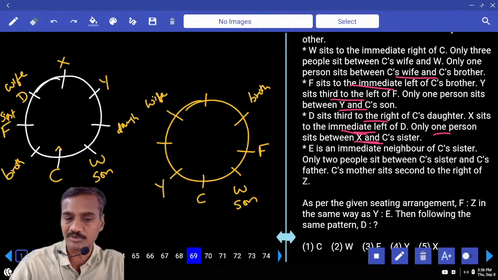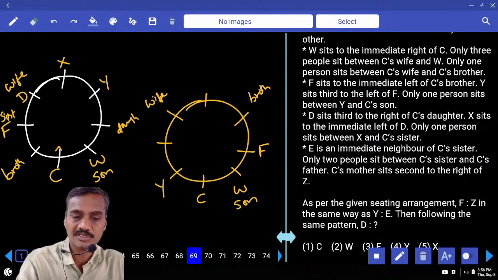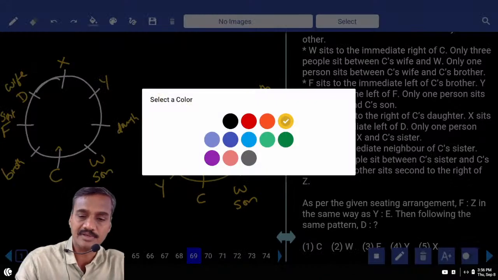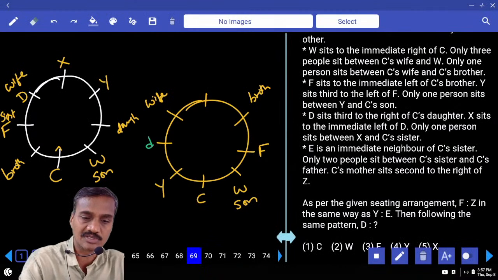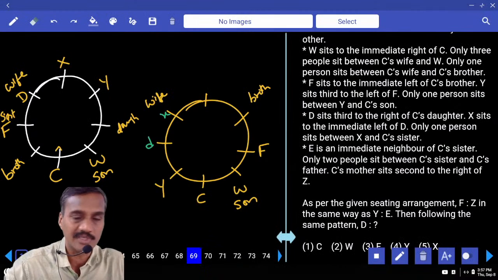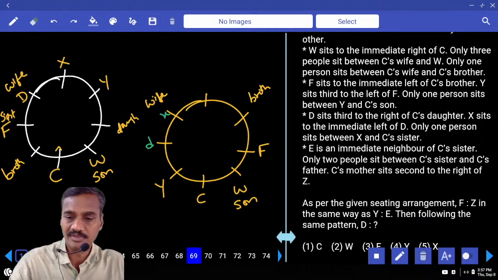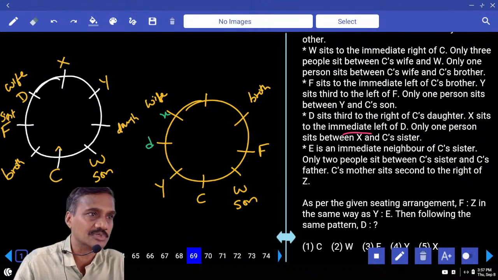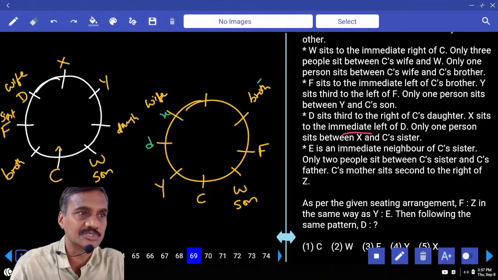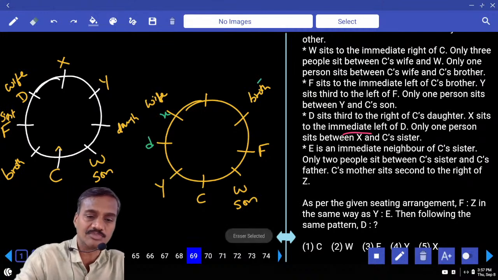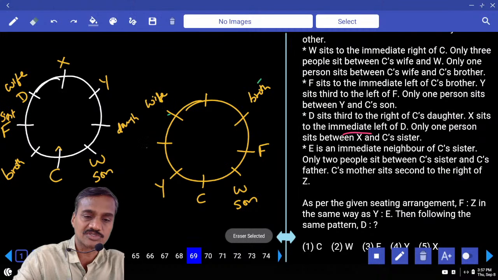And again coming back to this. Now, which two persons are adjacent here? D and X. Suppose D is here, then X will be here. But D sits to the right of C's daughter, so that is not possible. Brother and daughter must be in the same place, not possible. Which implies that D cannot be here, and X cannot be here.